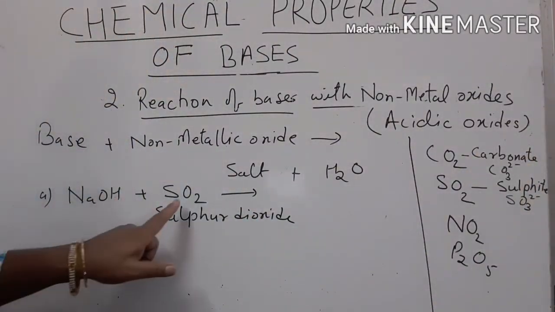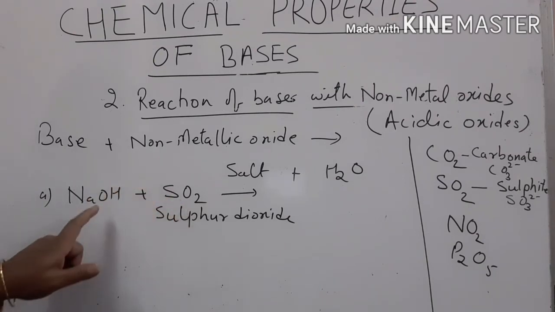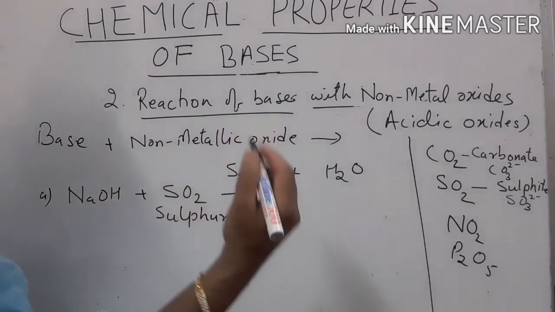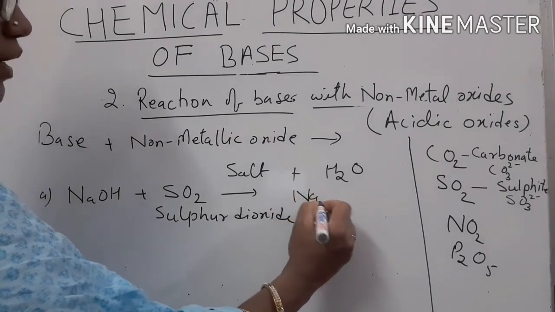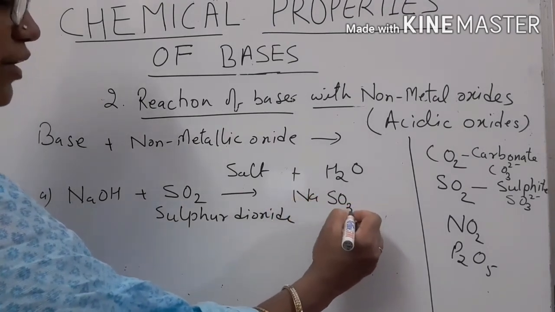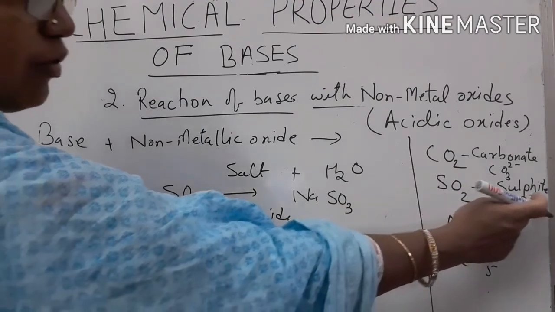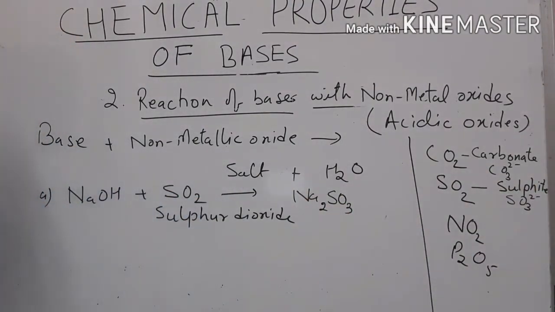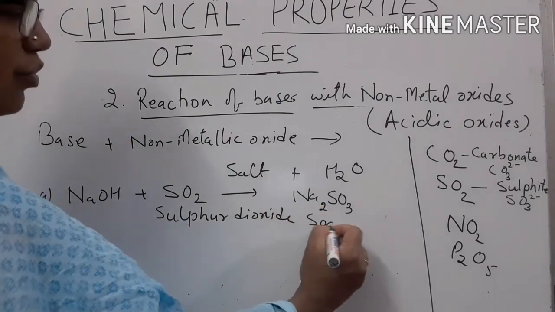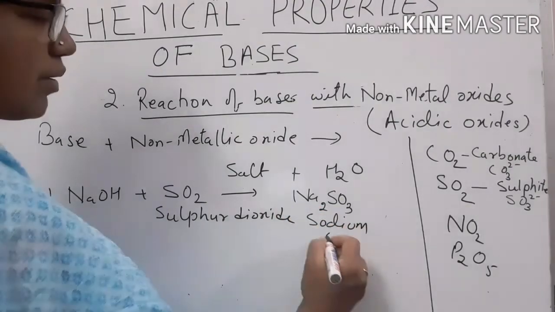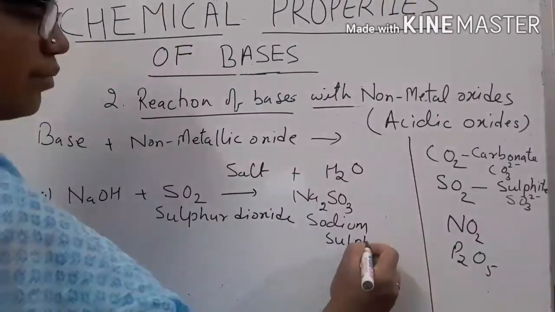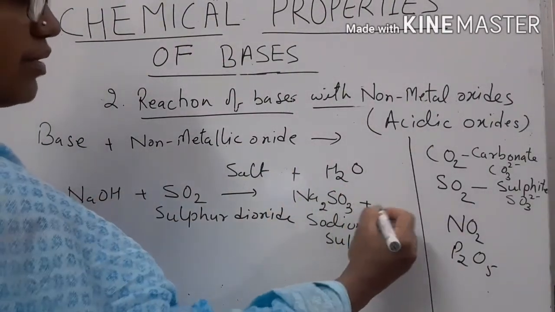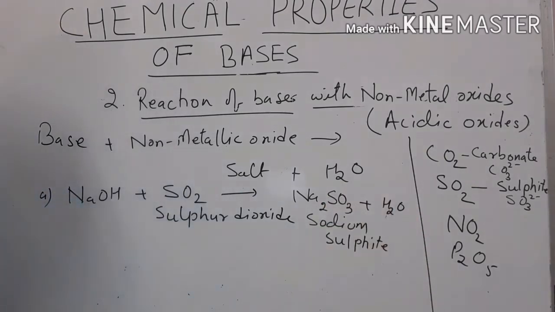So when you pass sulfur dioxide gas through a solution of sodium hydroxide, the salt formed will be sodium sulfite, Na2SO3, along with water.